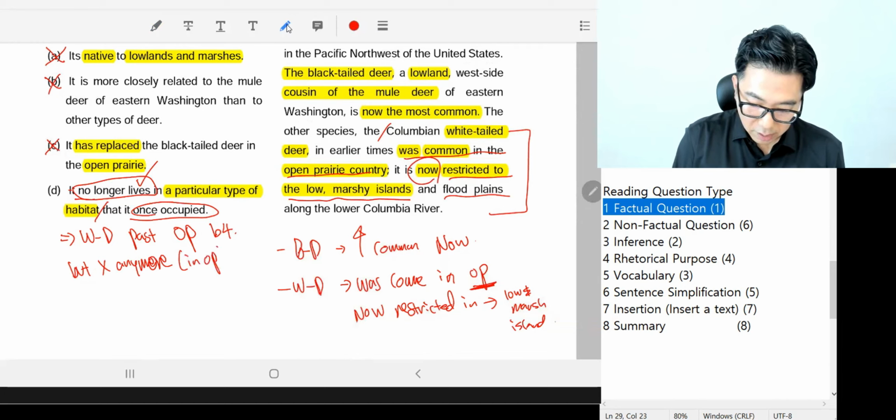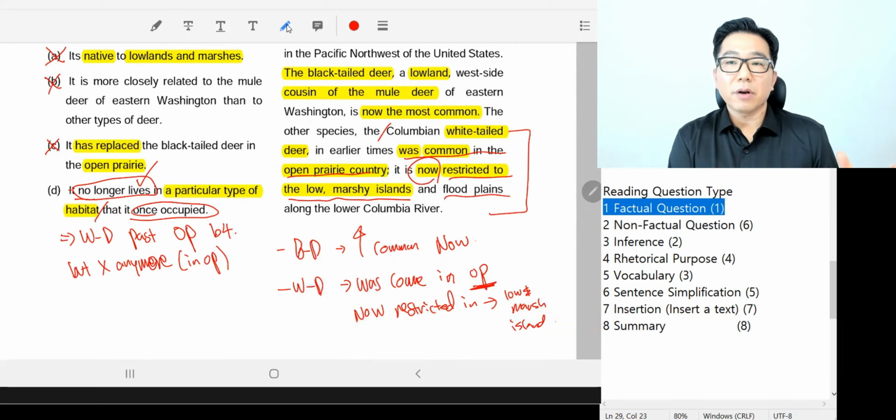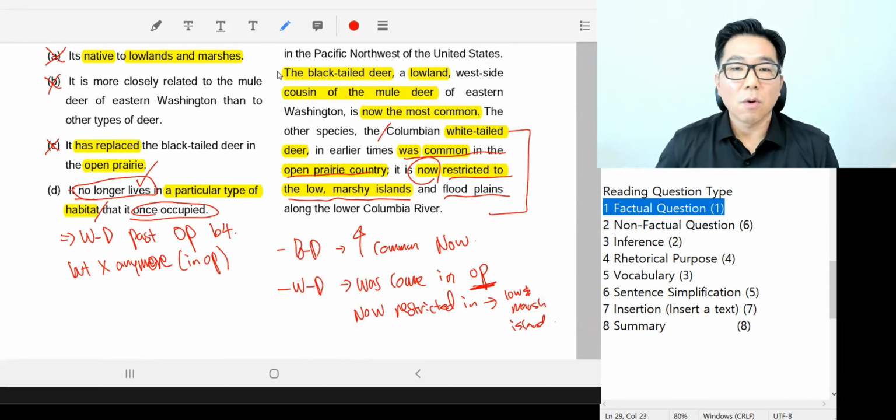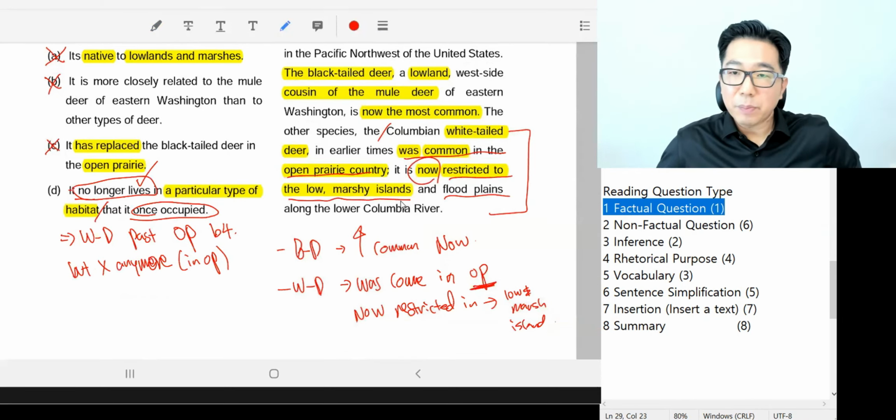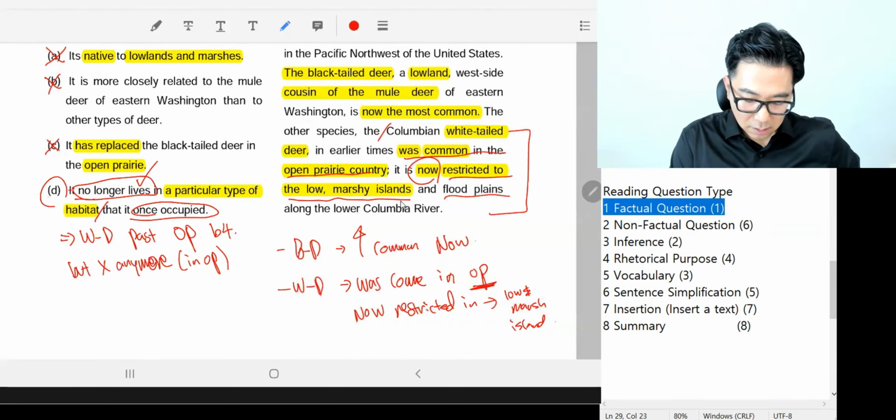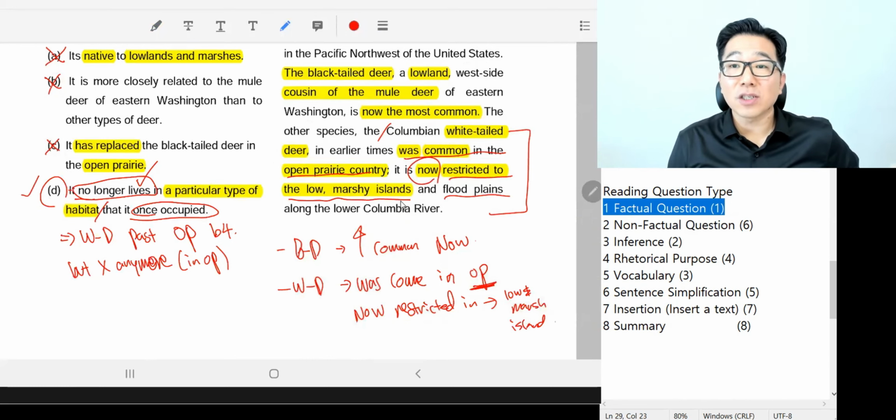In open prairie. Okay, so they did live in open prairie country before, but not anymore. They're restricted to the low marsh islands and floodplains. Sorry, I'm repeating myself 3 times just to confirm your understanding. Okay, so that's done. So that's the factual question done and dusted.